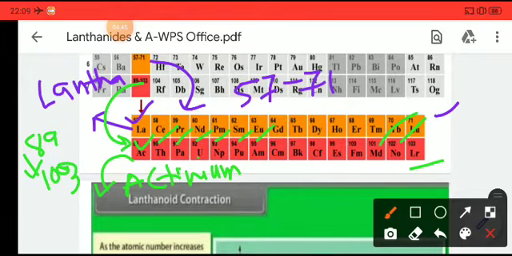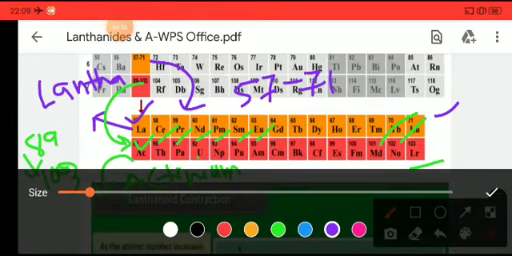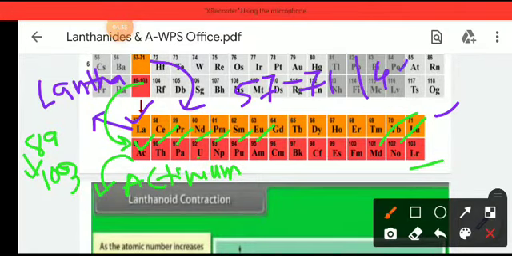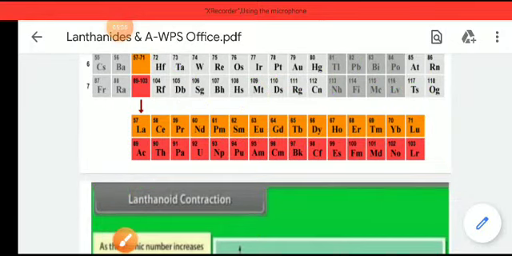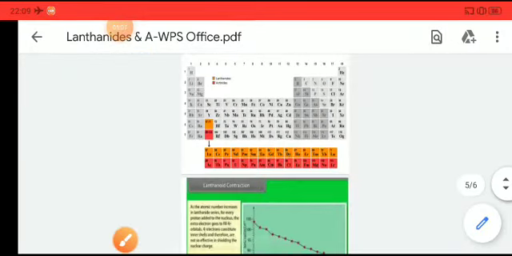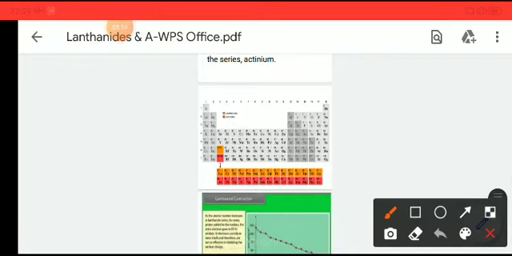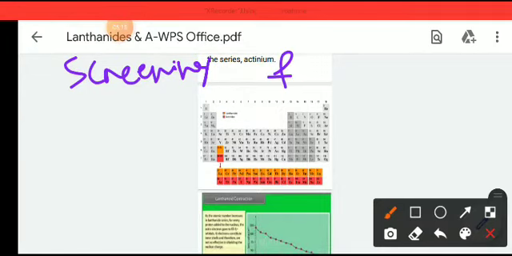There are certain things about lanthanides and actinides. As I have already said, lanthanides comprise 4f orbitals and actinides comprise 5f orbitals. As you know from previous classes, mainly class 11, the shielding effect, or screening effect, is poor for f orbitals.